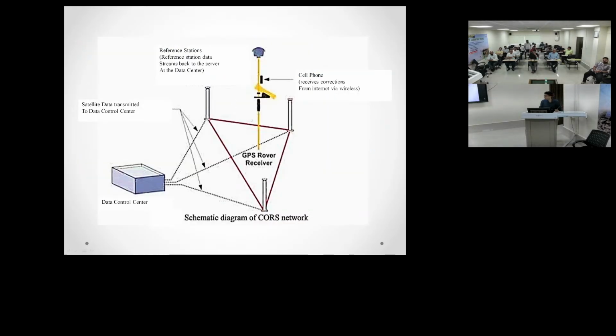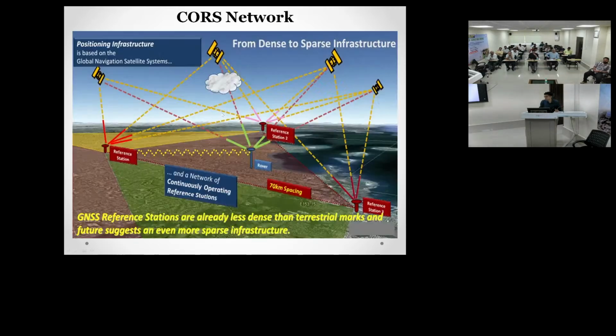This is one diagram that I have mentioned there. The same thing is mentioned in this diagram. You can see this is a control room, and these are CORS stations established. And this is a rover, that is the unknown point we will be finding out.